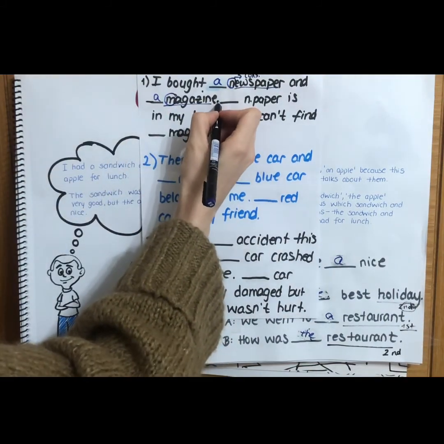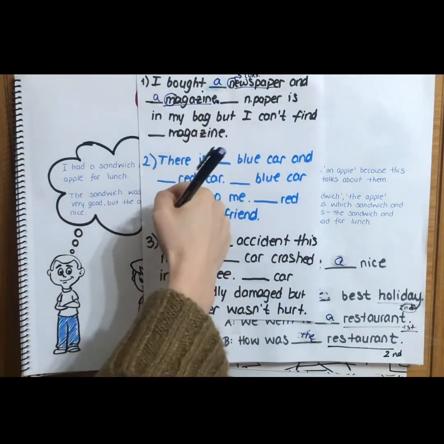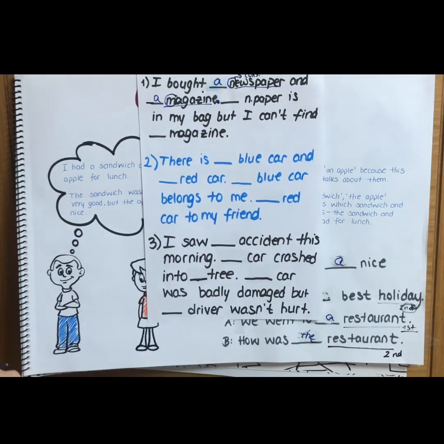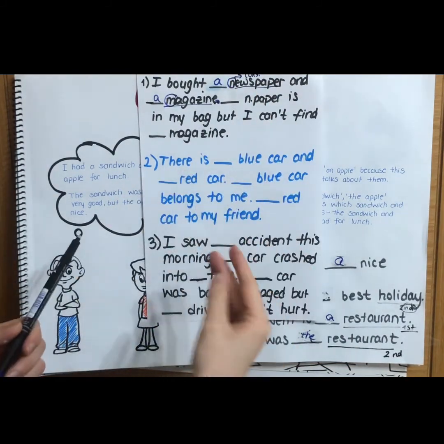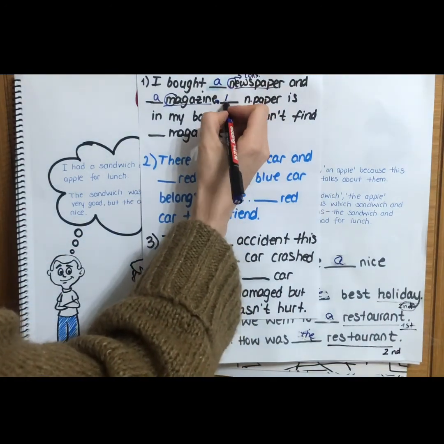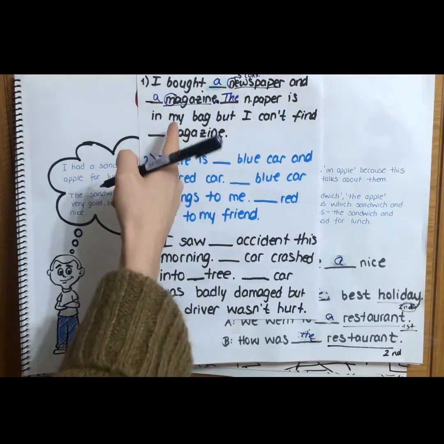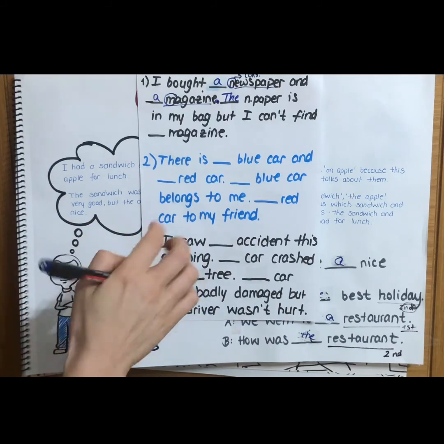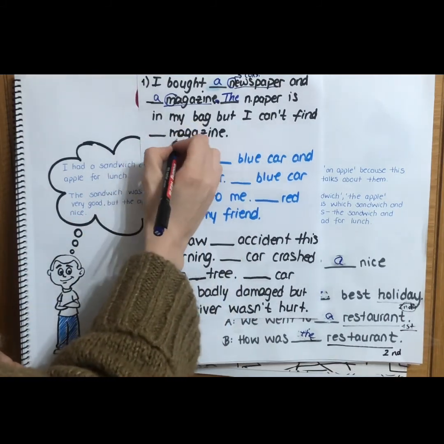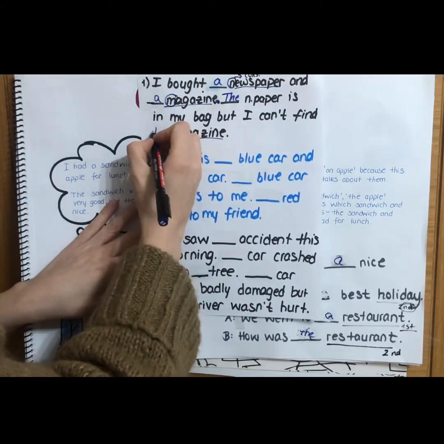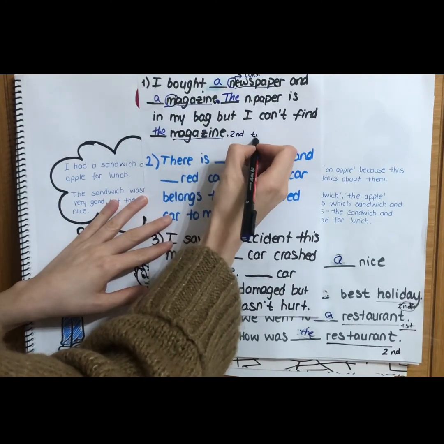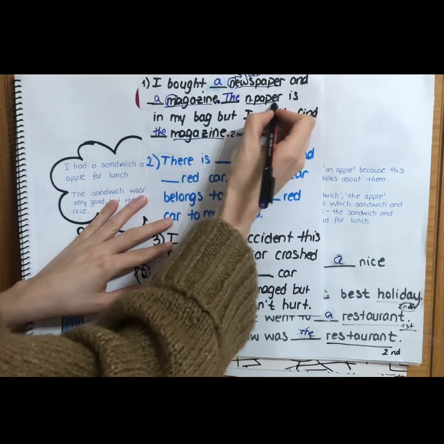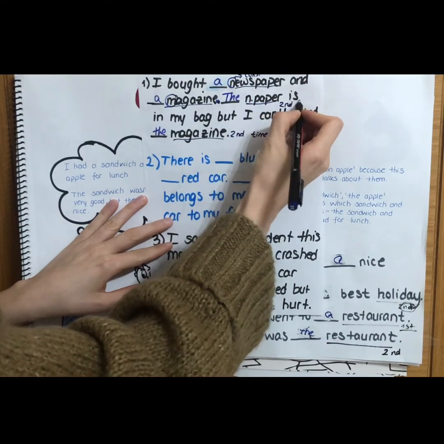And now there is a full stop. After the full stop, we again say newspaper. But this is the second time I'm talking about the newspaper. So I will say the newspaper is in my bag, but I can't find the magazine. Why? Because this is the second time. And here, this is also the second time.